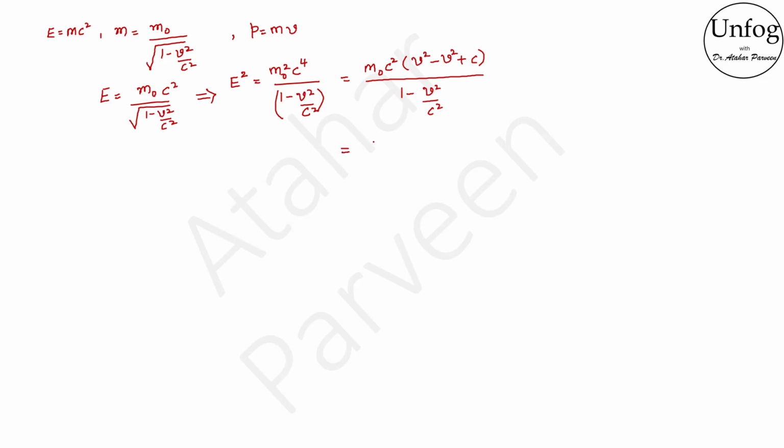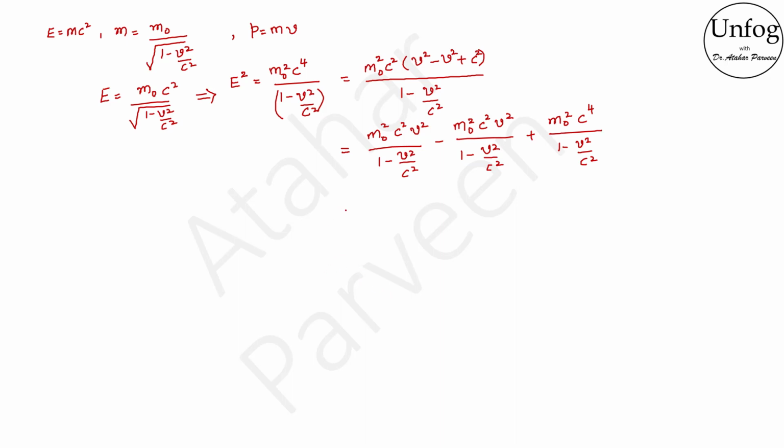Now I can split these terms by having the common denominator 1 minus v square by c square. So I will write it as m naught square into c square v square by 1 minus v square by c square, minus m naught square c square v square by 1 minus v square by c square, plus m naught square c raised to 4 by 1 minus v square by c square. Oh, there is a square here.